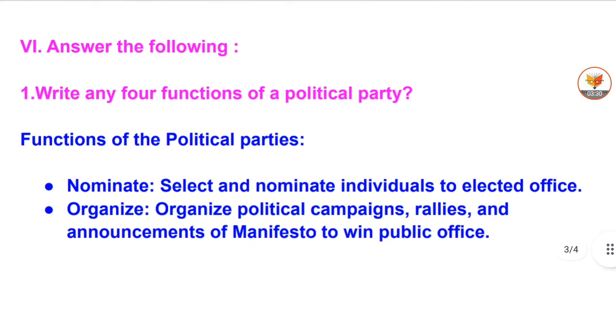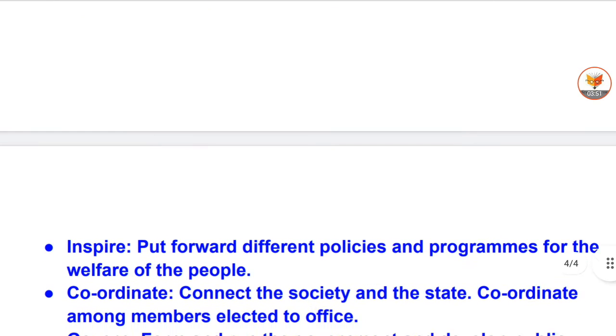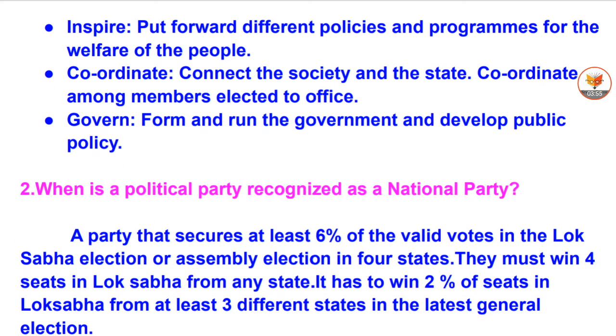VI. Answer the following. 1. Write any four functions of a political party. Functions of the political parties: Nominate, select and nominate individuals to elected office. Organize political campaigns, rallies and announcements of manifesto to win public office. Inspire, put forward different policies and programs for the welfare of the people.